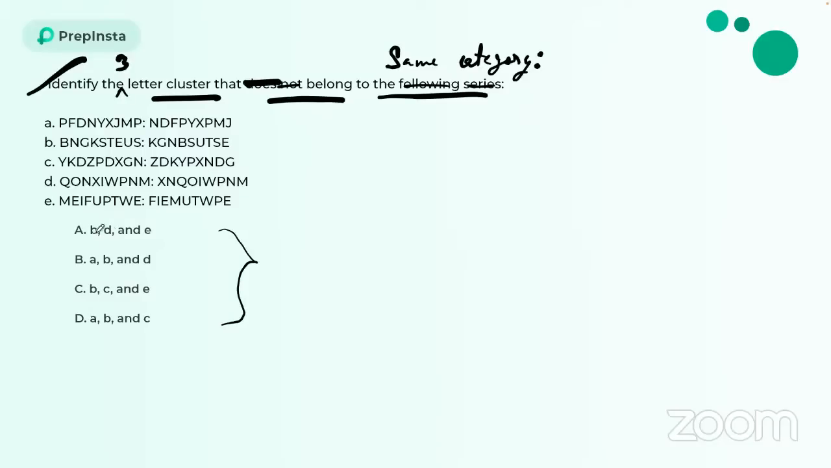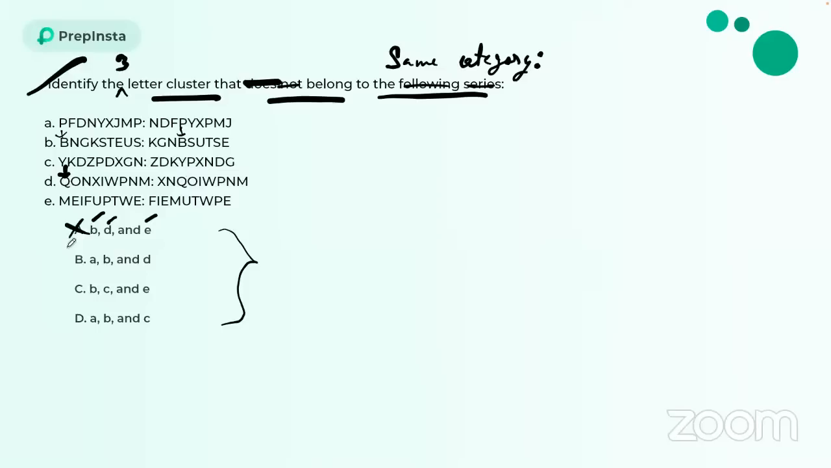So let's check. Option A is saying B, D, and E. Let's check option B. So first position I have B, and in the analogous pair, B went to the fourth position. Fine. Now let's check D. In D, Q is at the first position and Q went to the third position. So that means this is wrong.